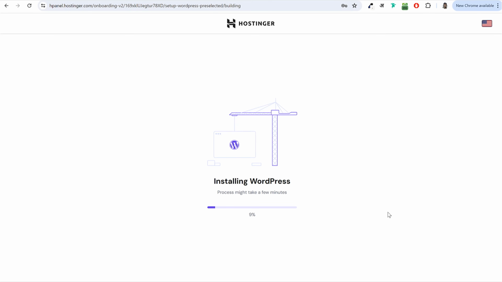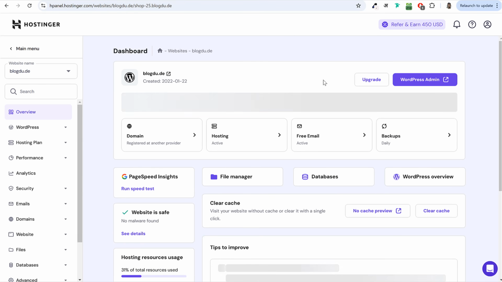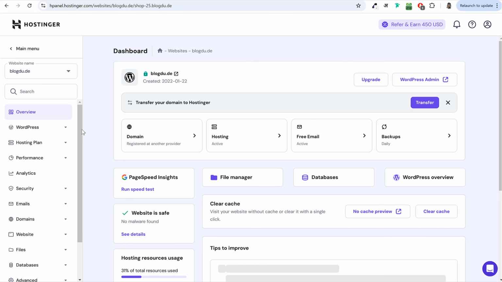Now WordPress has started installing on this new domain name. This is a very small process, hardly takes around 2 to 3 minutes. So let's wait. Alright, so here as you can see, this process is now 100% completed. Once it is completed, you will see this option. Now once it is completed, you will be redirected to this page. And here you have to click on this button, WordPress admin button. Click on this button.